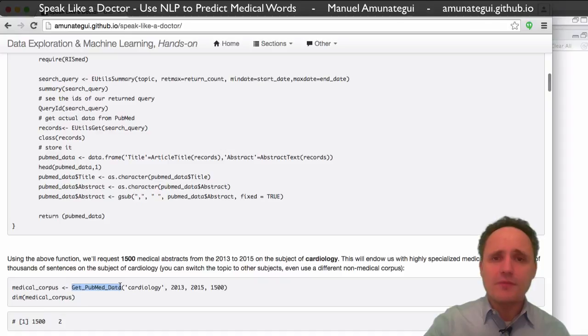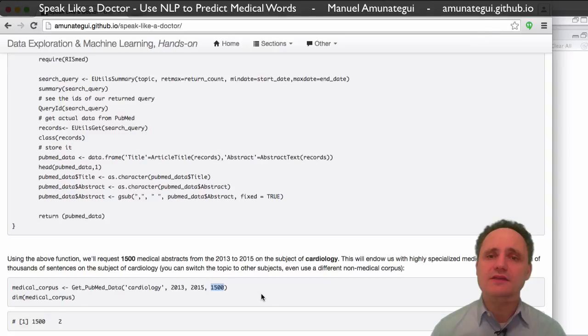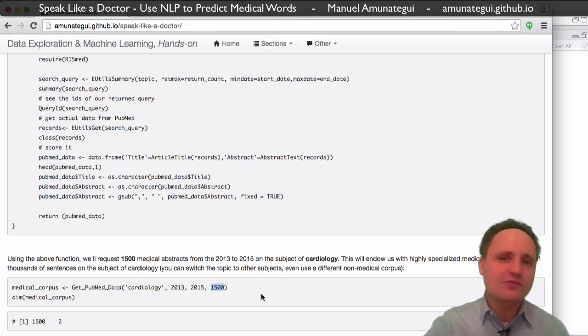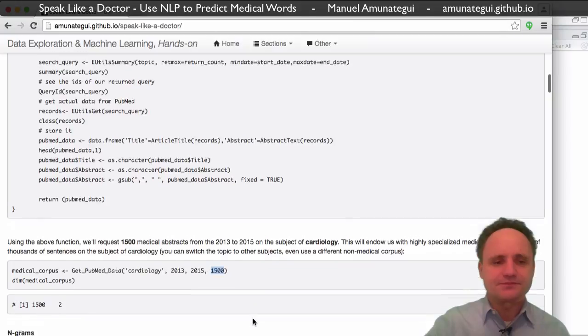We say get PubMed data, we call the function, and in it you give it the subject. We want documents specifically about cardiology from the years 2013 to 2015, and we want 1,500 documents back. It's going to query PubMed, which is a large database that contains medical articles, abstracts, quotes, all that good stuff. And you can query it by date, by subject, by topic. So that's an easy way for us to get a very specialized corpus of text, so we can learn how the world of cardiology talks, speaks, builds their sentences.